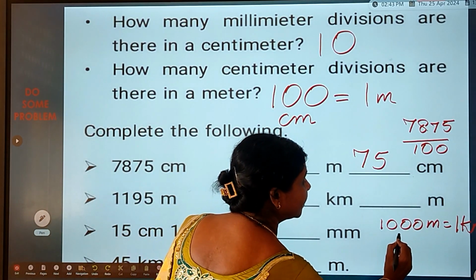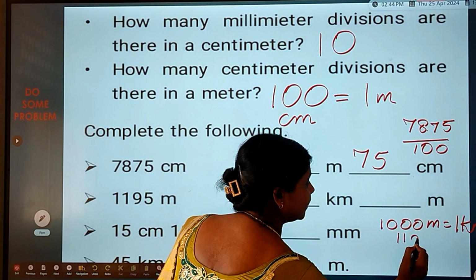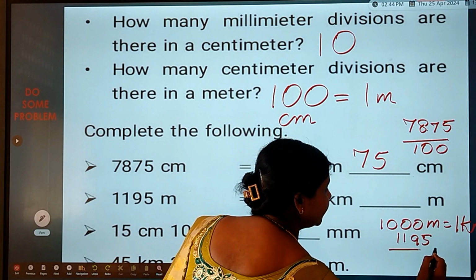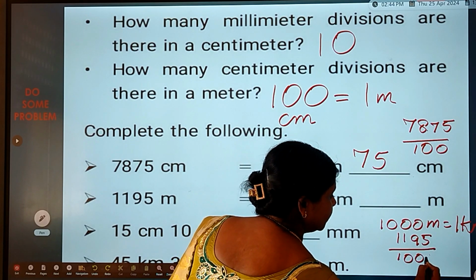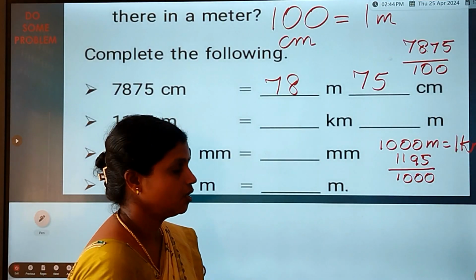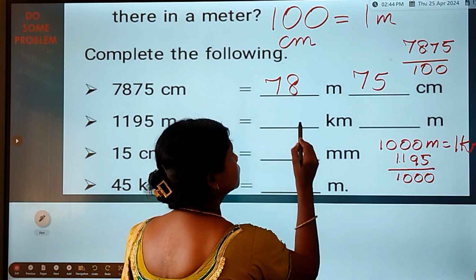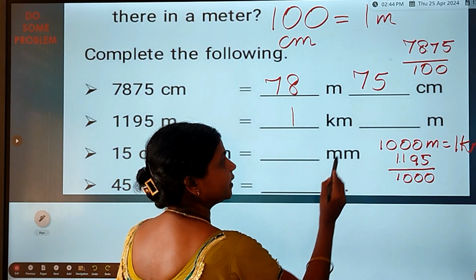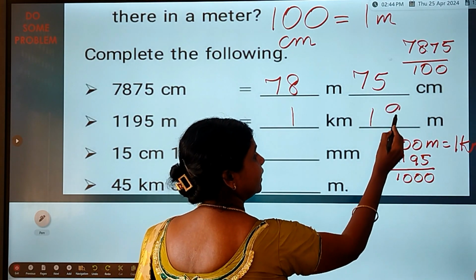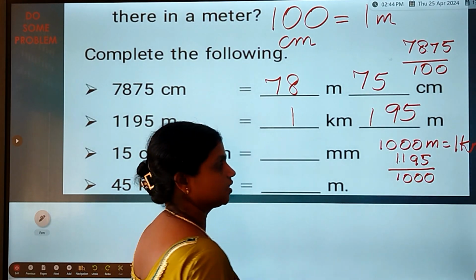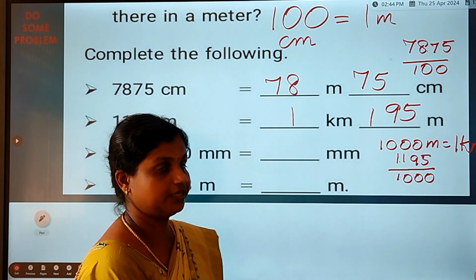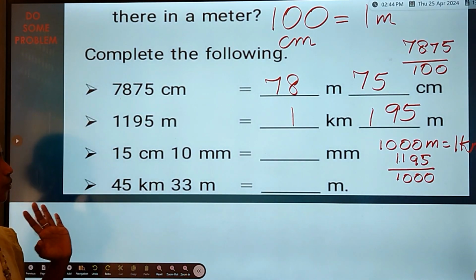So divide 1,195 by 1,000. Here 3 zeros are there. Put the point: 1, 2, 3. So here it is 1 kilometer 195 meter. Yeah, come to the next one.